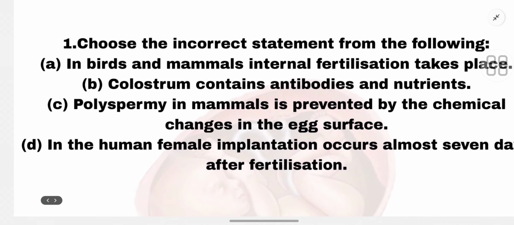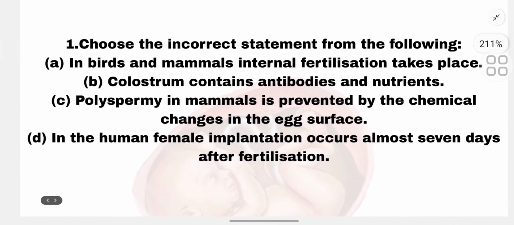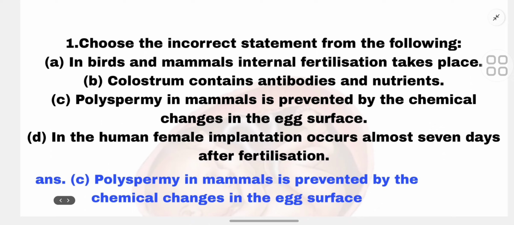So our first MCQ is: choose the incorrect statement from the following. First, in birds and mammals, internal fertilization takes place. Second, colostrum contains antibodies and nutrients. Third, polyspermy in mammals is prevented by the chemical changes in the egg surface. D. In the human female, implantation occurs almost 7 days after fertilization. So the correct answer is C. Polyspermy in mammals is prevented by the chemical changes in the egg surface.